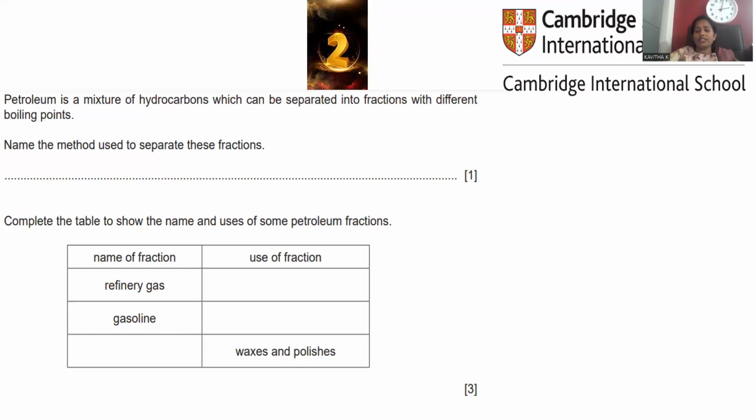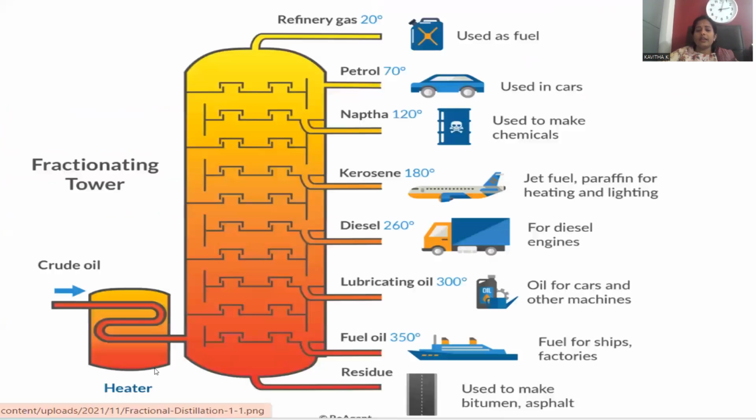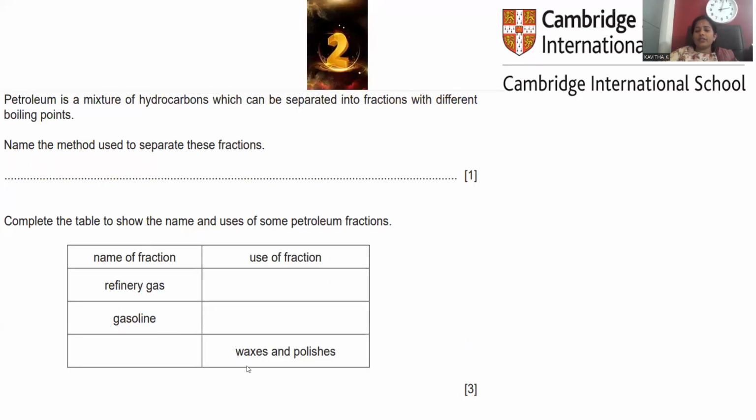Let me give the simplest example. Whenever we are using coconut oil at home, by lowering the temperature, it will be totally solidified. That solidified material is like a waxy type material. It is a good lubricant as well. This is the way whatever heavy fractions you can notice, by lowering the temperature, they will be turned into a kind of waxes and polishes. This is the way we can conclude the question number 2.